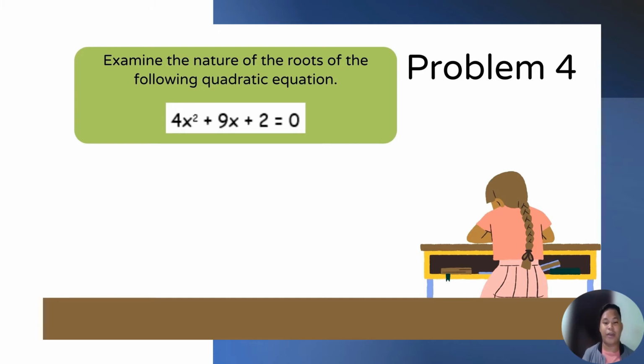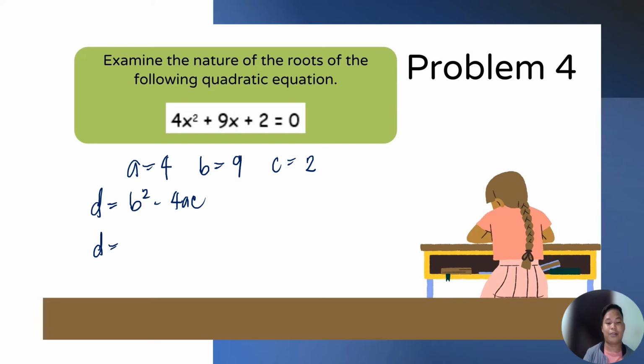In this equation, A is equal to 4, B is equal to positive 9, C is equal to positive 2. Then, using the formula D is equal to B squared minus 4AC. D is equal to 9 squared minus 4 times 4 times 2.